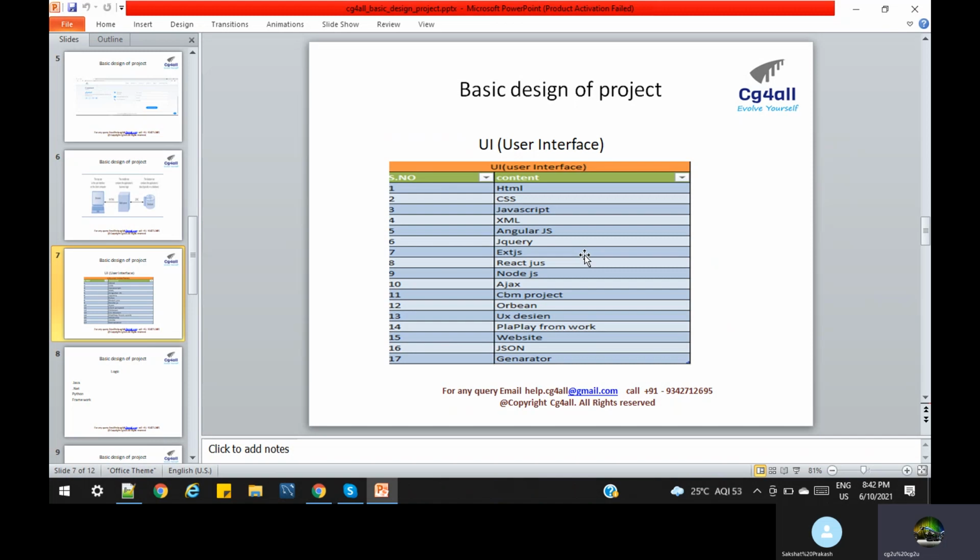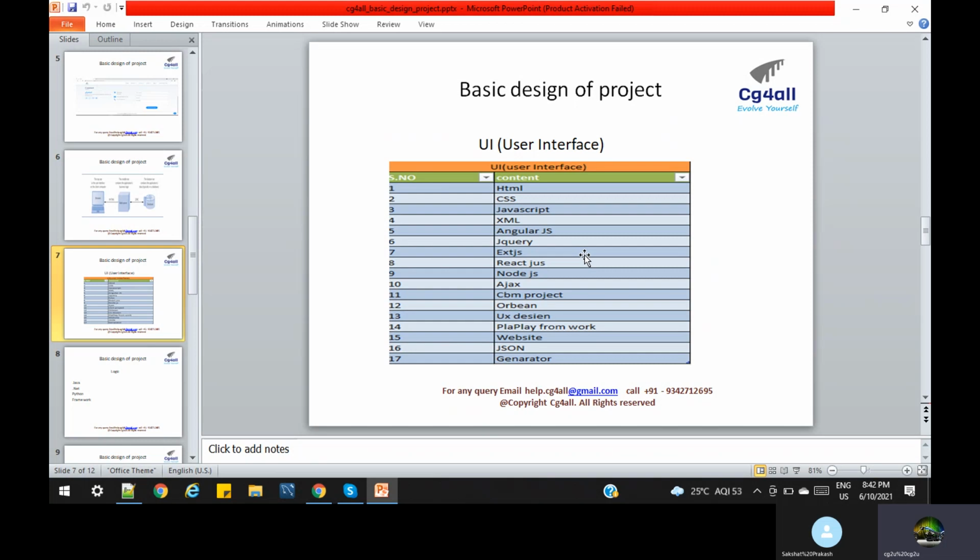Node.js is something like a server for that. Ajax or VN is a tool. UX design is about designing the UX of a site, how the screen will look, how we will make the screen. So all these things we are covering in the UI. Play framework, website, JSON, and generators. Generators are like plug and play, automatically giving the UI designs. So these are many, and much more.